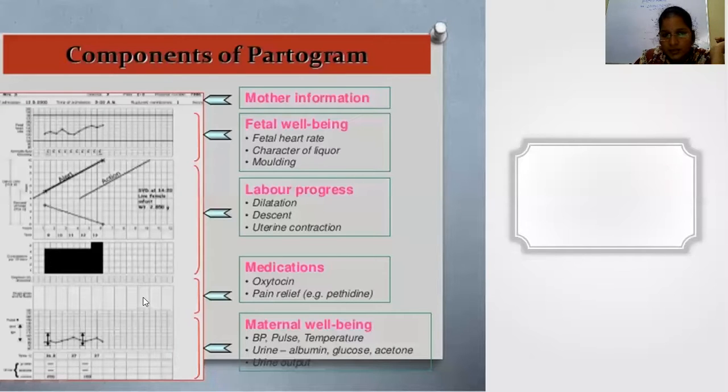Next, any medications, any oxytocins or any painkillers, any antibiotics you give, you have to mention, and the time of injection and dose also has to be mentioned here. Next, the maternal vital data monitoring and urine color, acetone bodies, and any protein leakage. Anything has to be monitored. Suppose the urine albumin is +1, you have to mention +1 and note the time also. This is how we plot a partogram. And the outcome of the pregnancy is also mentioned here.